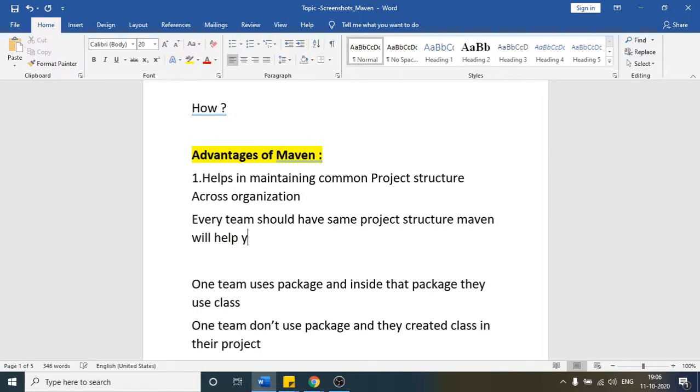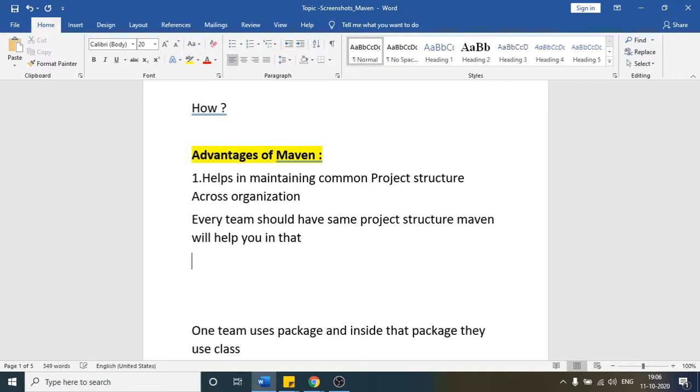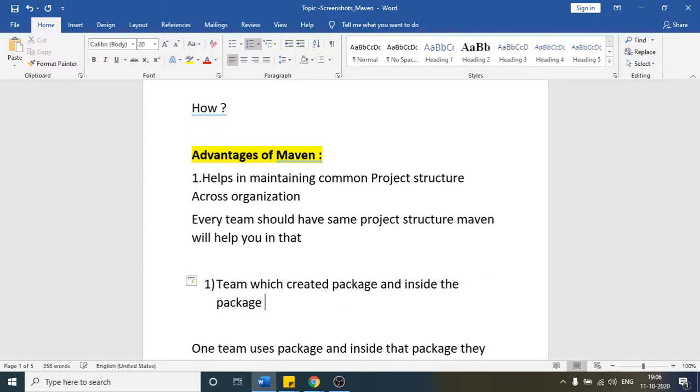What I'm trying to say, here in Eclipse as well, suppose there is one team which created a package, and inside the package it created the class. This is one team, and they are going to design their framework this way.